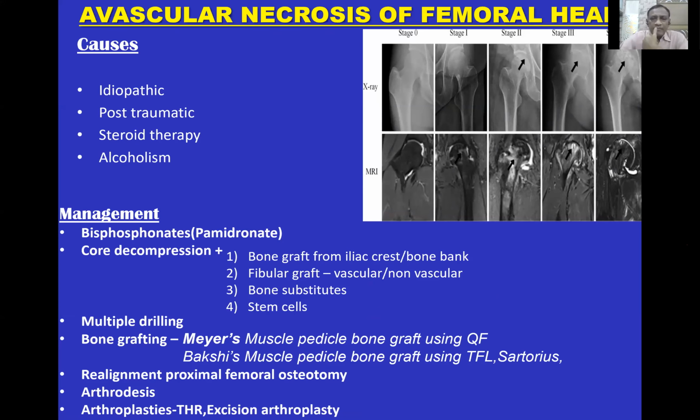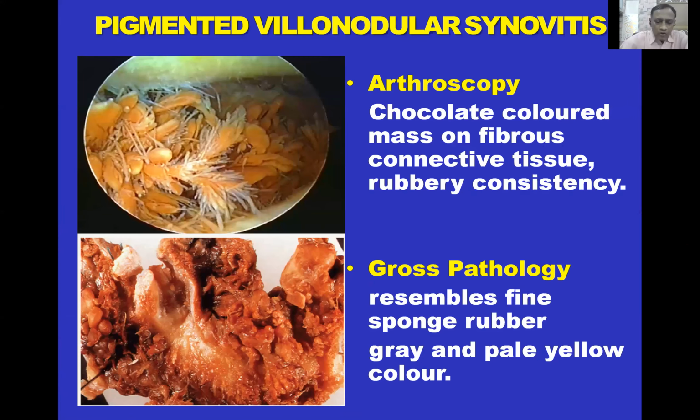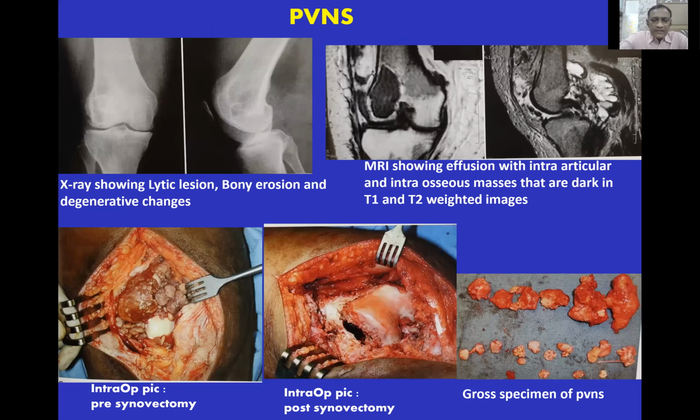The next specimen is of pigmented villonodular synovitis. This is the arthroscopic view, showing a chocolate colored mass of fibrous connective tissue with rubbery consistency. This is the gross pathology, which resembles fine sponge rubber, gray and yellow, pale in color. X-ray of PVNS shows lytic lesion, bony erosion, and degenerative changes. MRI shows effusion with intra-articular and intraosseous masses that are dark in T1 and T2 weighted images.